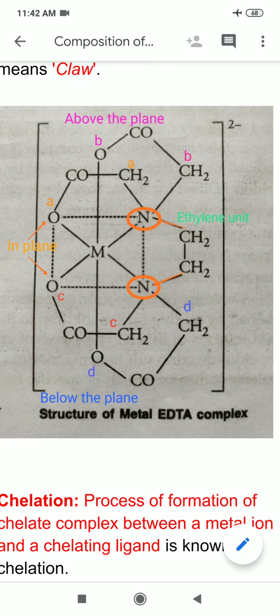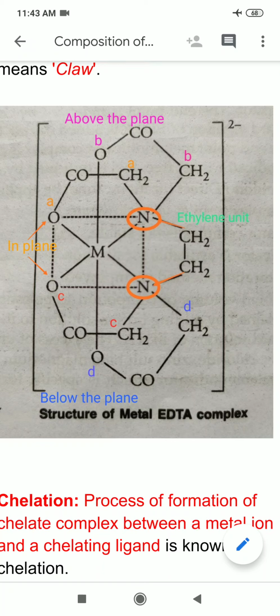Just to excuse, there was some problem with the audio, so I am continuing again. In this, I have accounted for 4 corners of the octahedron, with 2 acetates on each nitrogen. Now I am left with 1 acetate on each nitrogen. So the upper nitrogen is having another acetate group, CH2COO.